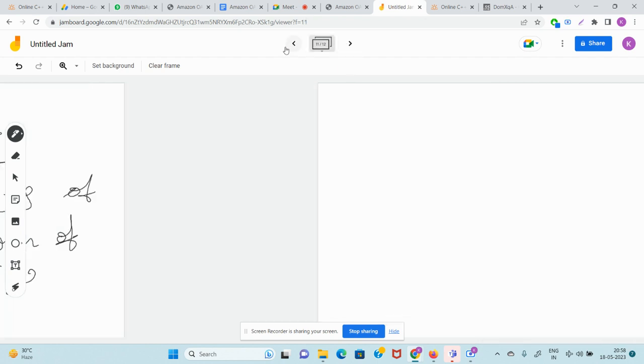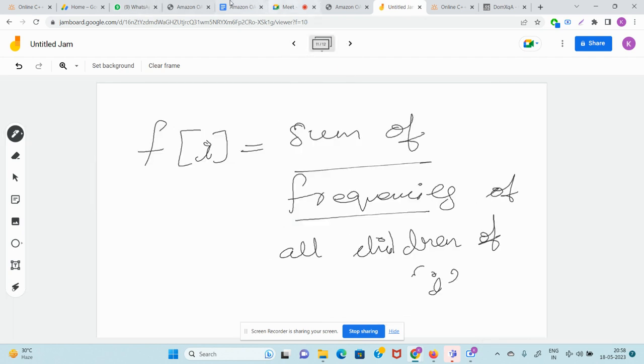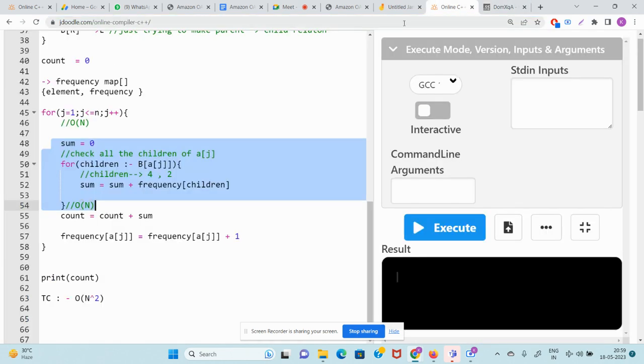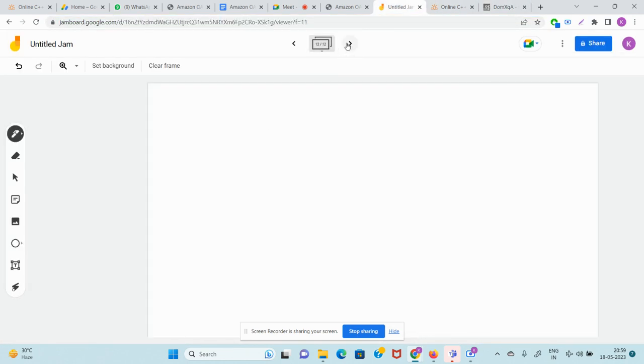Okay guys, see f of i. What you can do that is most efficient is to change the definition of frequency of i, meaning the sum of frequencies of all children of i. Which was your answer, guys? This was our answer. Let's go a little into the past and the future.